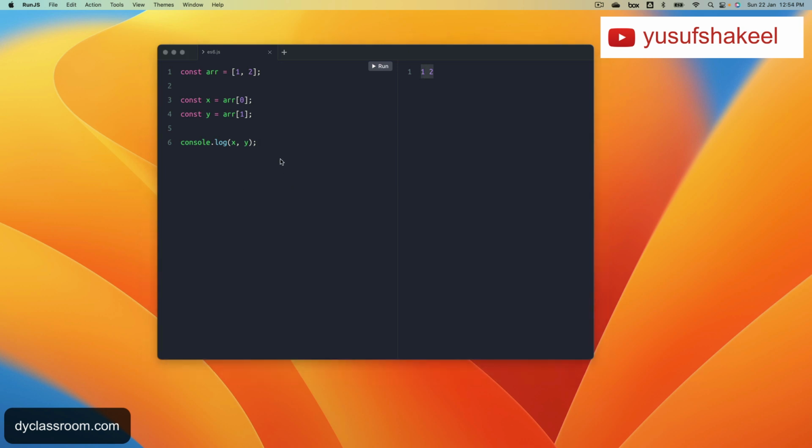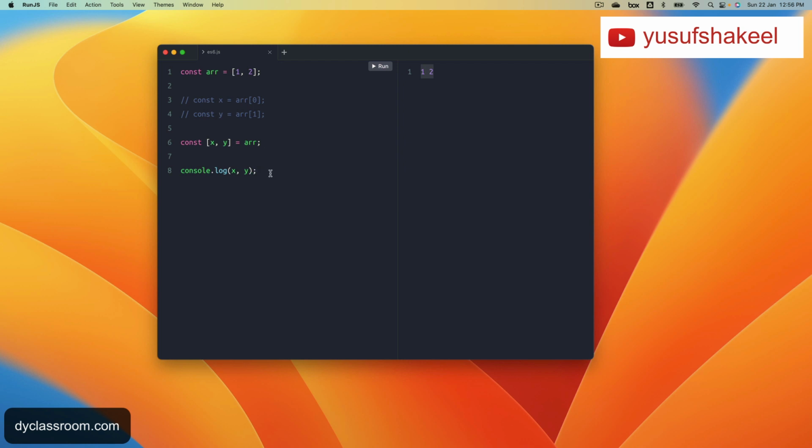We can achieve the same result, that is, we can assign value 1 to x and value 2 to y using destructuring of array. So let me go ahead and comment this out. If you write something like this, const, square brackets, and then x, and the name of the variable which is an array, so arr in this case, now this x will be assigned the value 1, the first element, and if we write comma y, this will be assigned the second element, which is 2. So now if we run, we get the same result, 1 and 2.